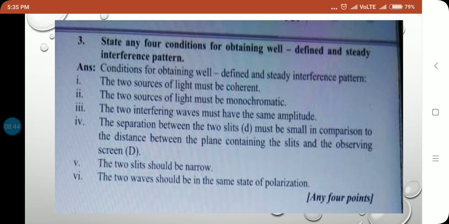In the exam you have to write any 4 points, and only write them like this: the two sources of light must be coherent, the two sources of light must be monochromatic, the two interfering waves must have the same amplitude, and the two slits should be narrow.